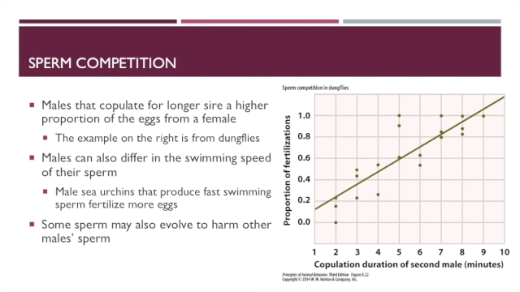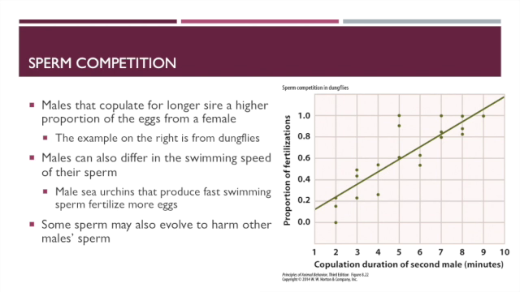There has been some suggestion that one of the things that males may do, if multiple males are mating with a single female, and there's sperm from multiple males inside of a female, is that males may evolve a mechanism to destroy other males' sperm, right? It's called the kamikaze sperm hypothesis. The evidence for it isn't really good.